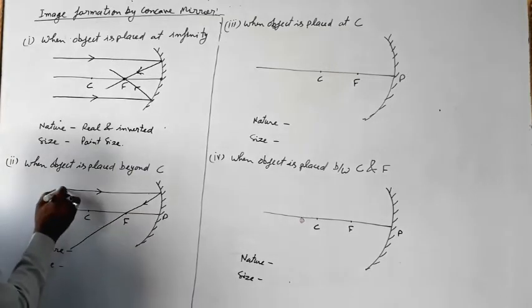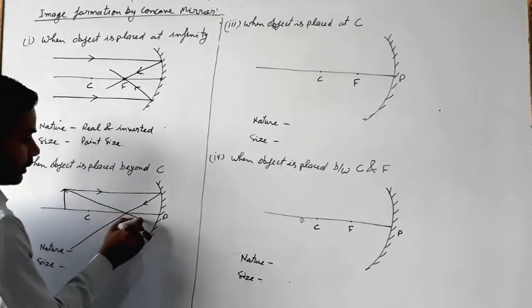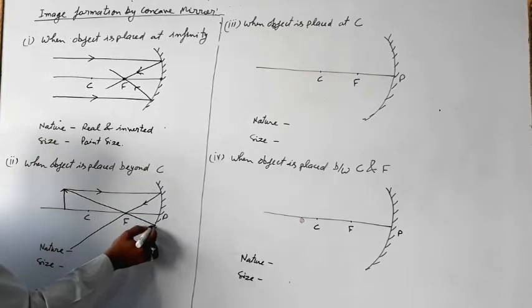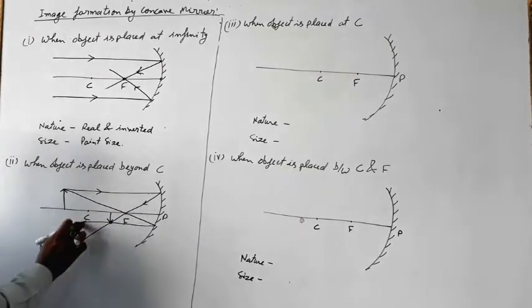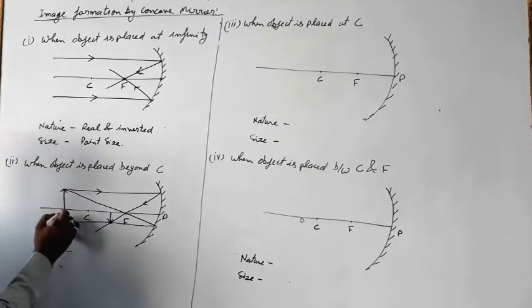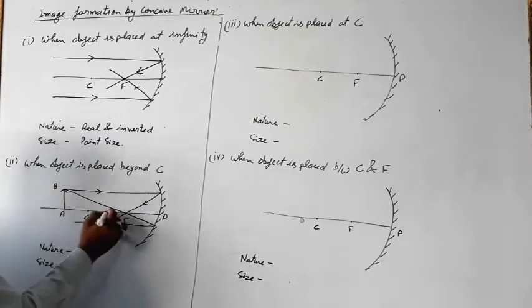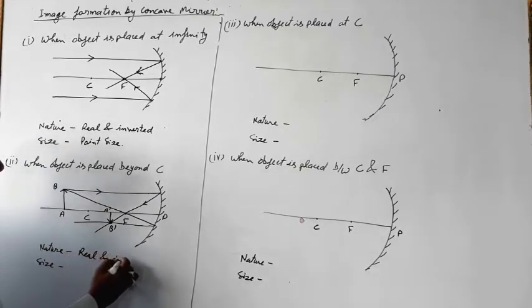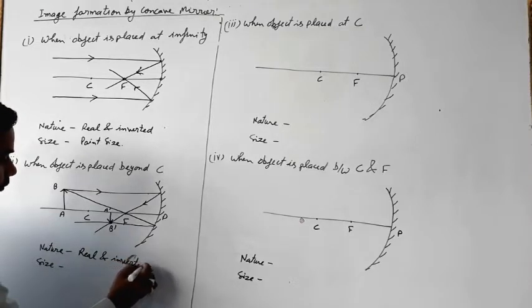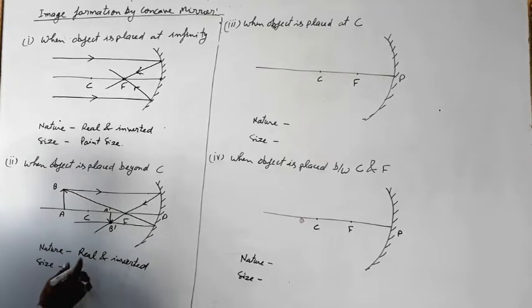And in the second rule, the light rays passing through the principal focus become parallel to the principal axis. Then this is the intersection point and the image will be formed between C and F. This is object AB and the image will be A dash B dash. So the nature is real and inverted and size is diminished.